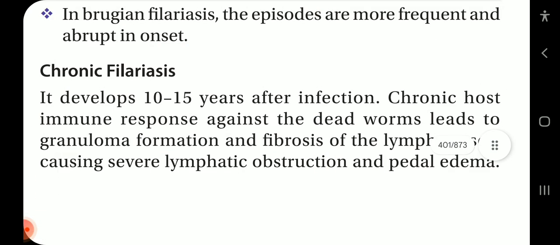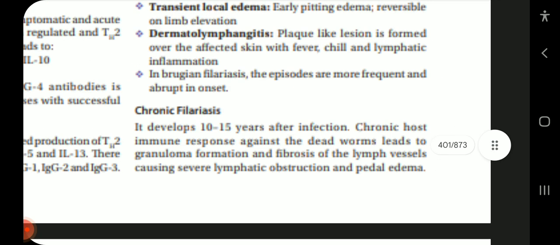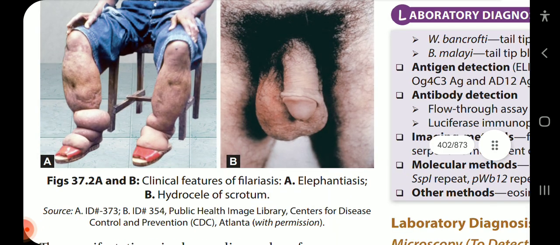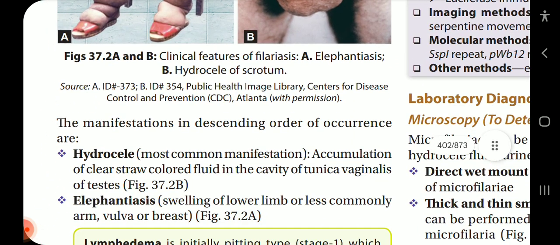Next is chronic filariasis, which develops 7 to 15 years after infection. Chronic host immune response against the dead worm leads to granuloma formation and fibrosis of the lymph vessels, causing severe lymphatic obstruction and pedal edema. In this figure, we can see the clinical features of filariasis, which are elephantiasis and hydrocele of the scrotum.